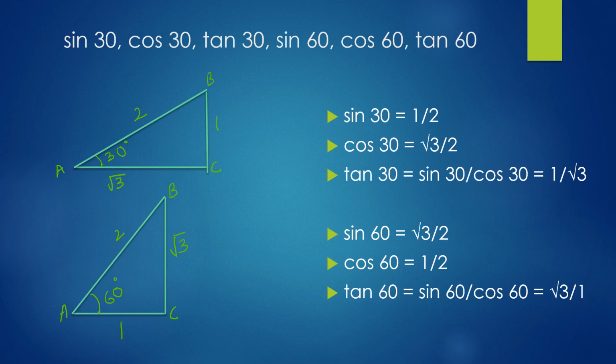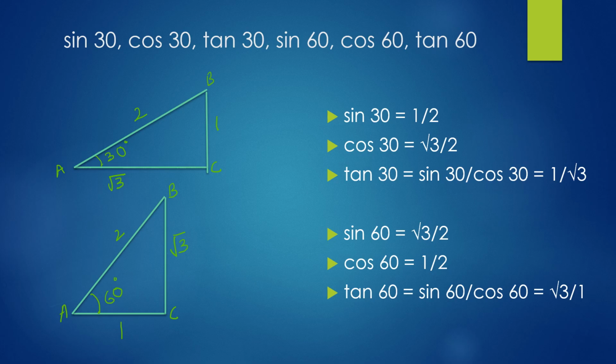Cos 30 is side AC by side AB, which is √3 by 2. And tan of 30 is sine 30 by cos 30, or opposite side by adjacent side, which is BC by AC, which is 1 by √3.